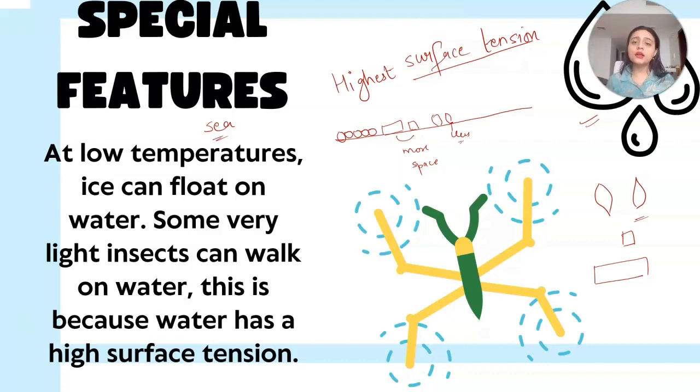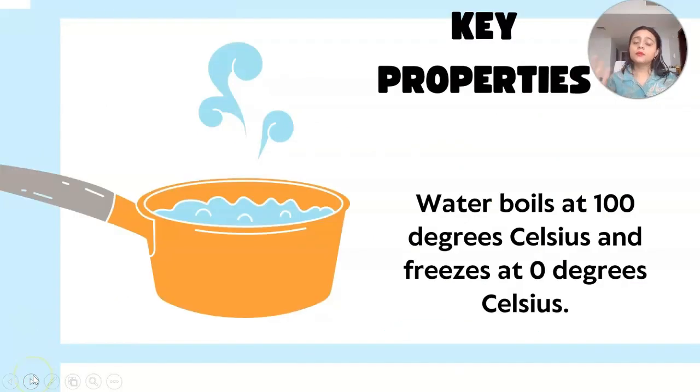Why don't they sink? Because water has the highest surface tension. Now we are going to see certain key properties. Apart from that, water exists in solid, liquid and gas. Water has a higher surface tension, and one more property is that water boils at 100 degrees Celsius and freezes at 0 degrees Celsius. So these are certain main properties of water.